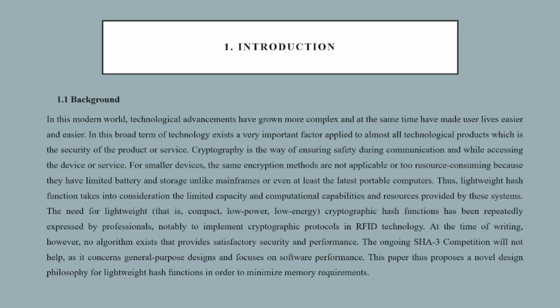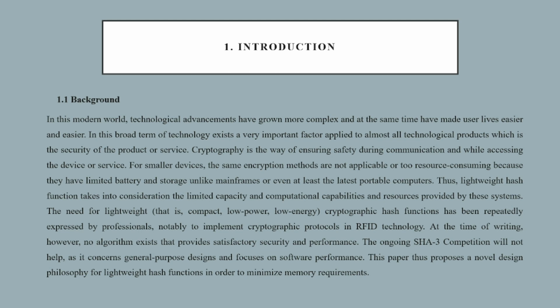So today, in this modern world, technology and security coexist. Technological advancements have grown more complex and at the same time have made user lives easier and easier. However, with the rise of technology comes a need for security measures. Cryptography is one such measure and that is applied to almost all technological products and services. Cryptography involves the use of mathematical algorithms to protect communication and data from unauthorized access. It is an essential aspect of securing digital information and is used in almost all aspects of technology, from email encryption to online banking security.